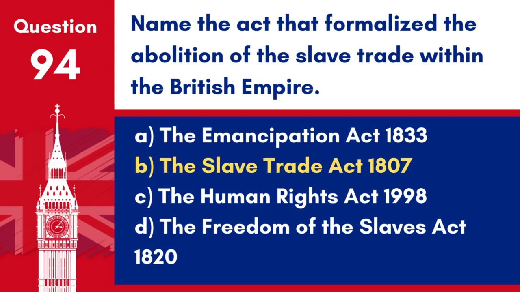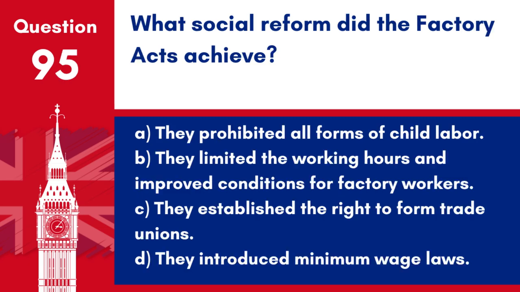Answer. B. The Slave Trade Act 1807. This act formally abolished the slave trade within the British Empire and made it illegal to carry slaves in British ships. Question 95. What social reform did the Factory Acts achieve?